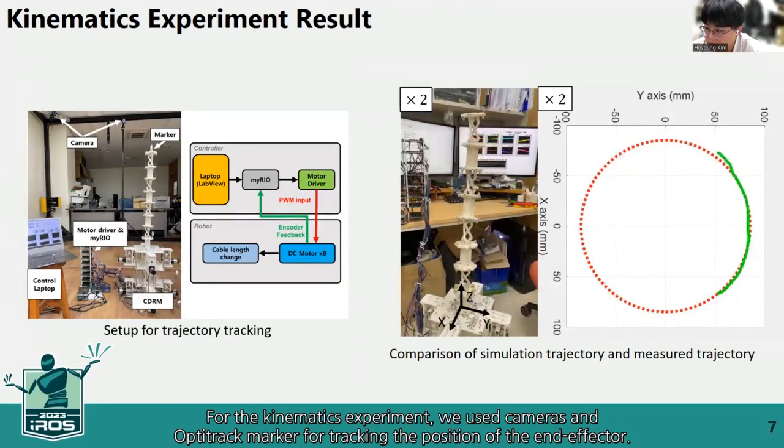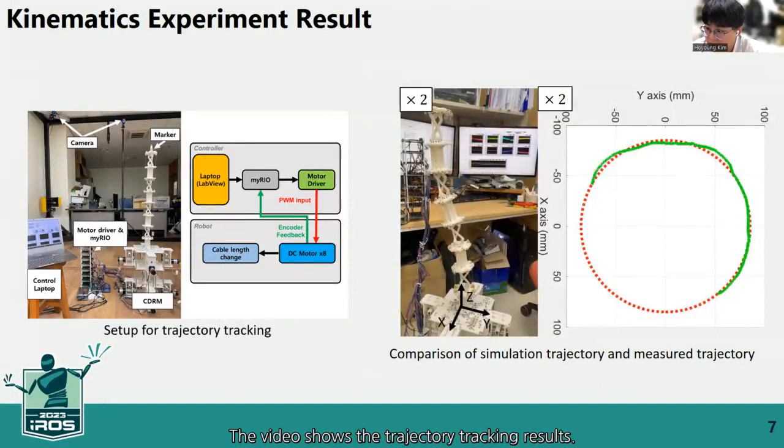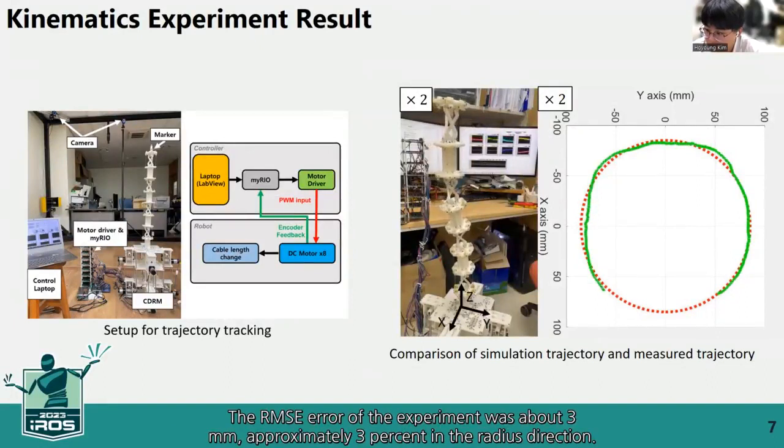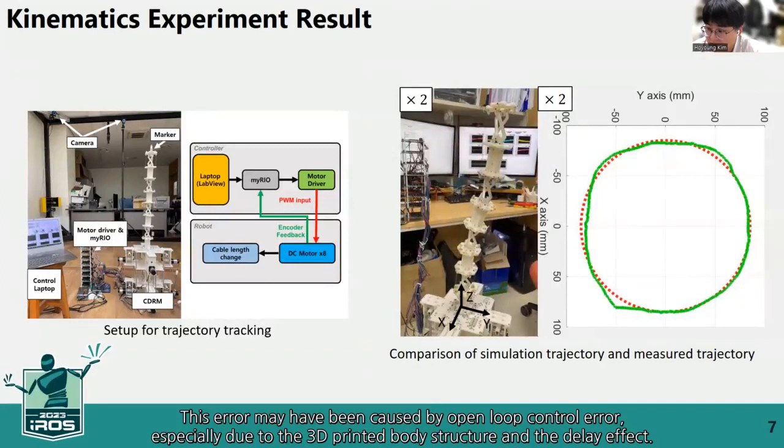For the kinematics experiment, we used cameras and an object marker for tracking the position of the end effector. The video shows the trajectory tracking results. The RMSE of the experiment was about 3 mm, approximately 3% in the radius direction. This error may have been caused by open-loop control error, especially due to the 3D printed body structure and the delay effect.